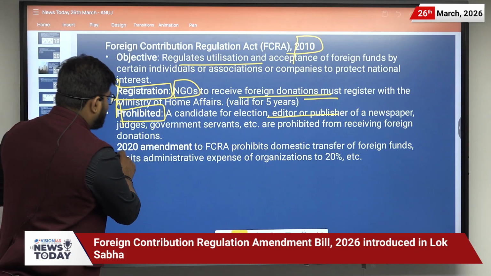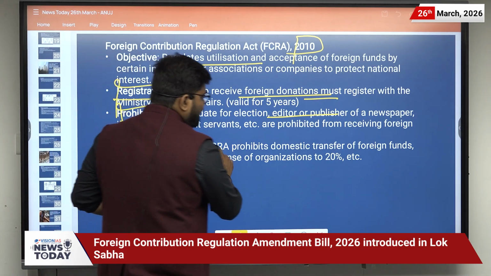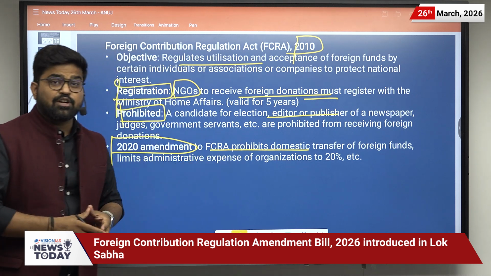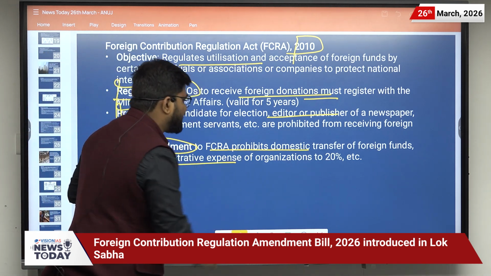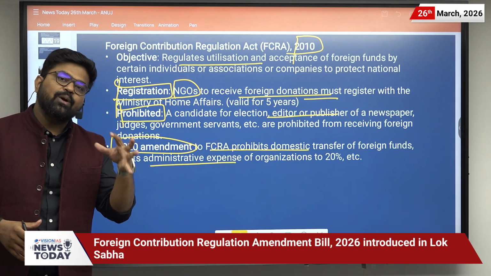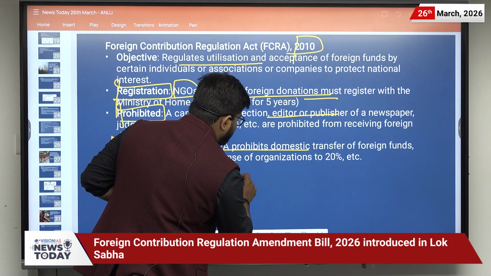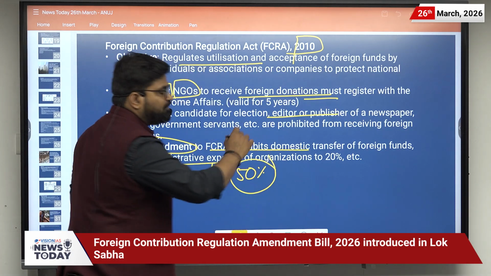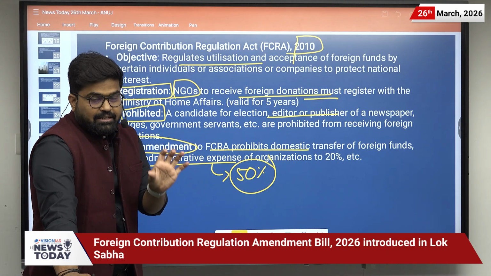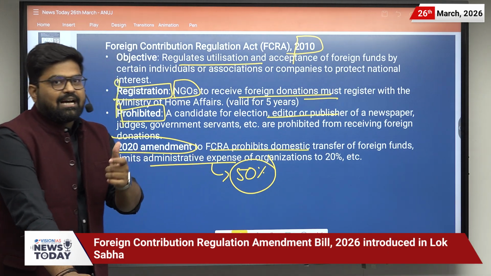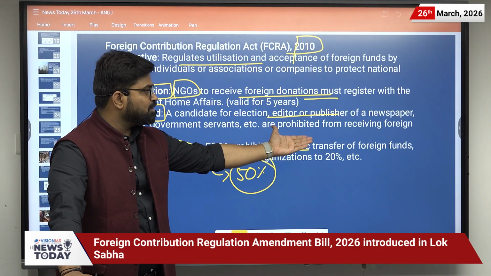Then after the 2020 amendment, the FCRA prohibited domestic transfer of foreign funds, and it limited the administrative expenses of organizations to 20%. Before, administrative expenses were allowed up to 50%, meaning day-to-day expenses for keeping that NGO running. And it also prohibits the domestic transfer of foreign funds.